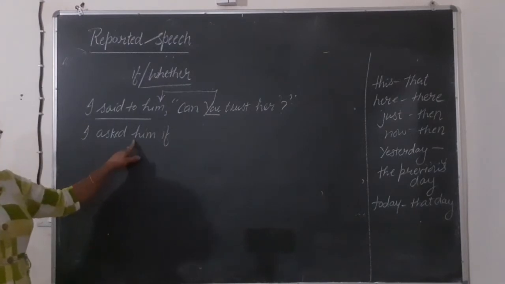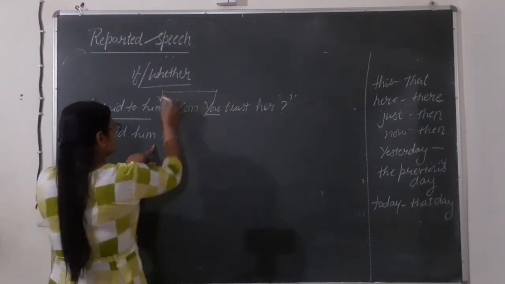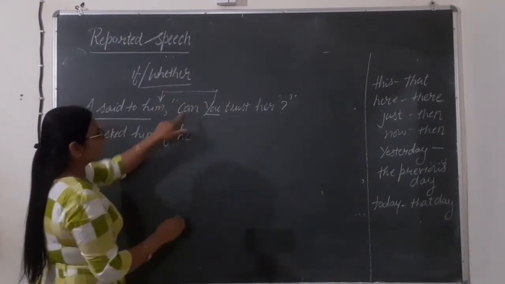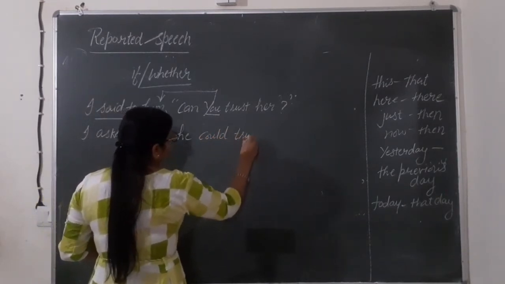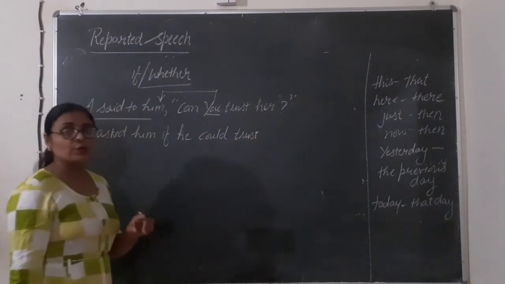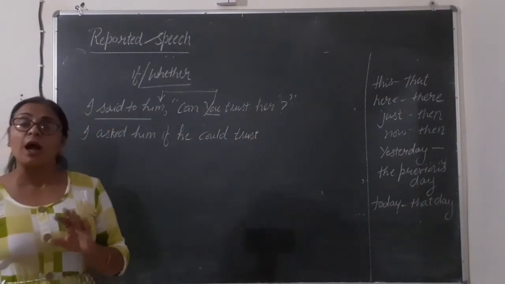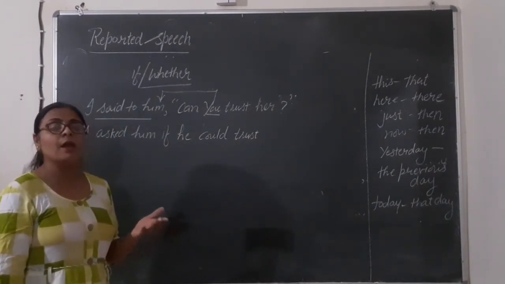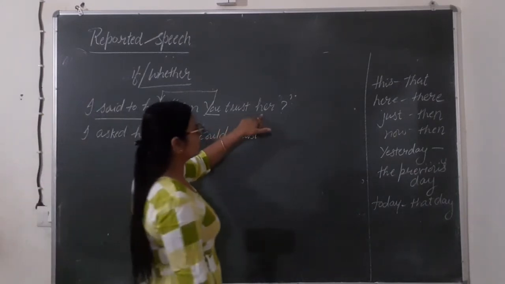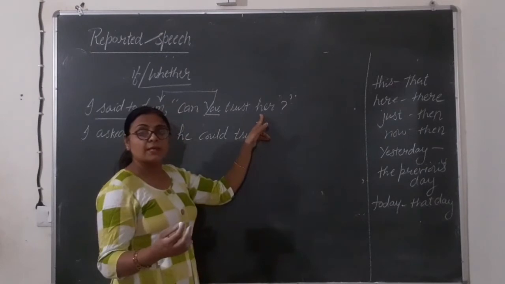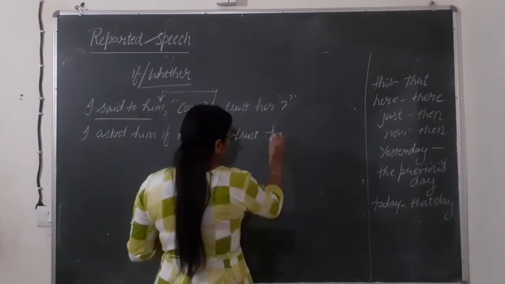I asked him if he could trust her. You will be changed into he, can into could. As I told you, third person, he, she, it are not going to be changed because in third person no change is there. Here her is third person as it is she, so we will write it the same.